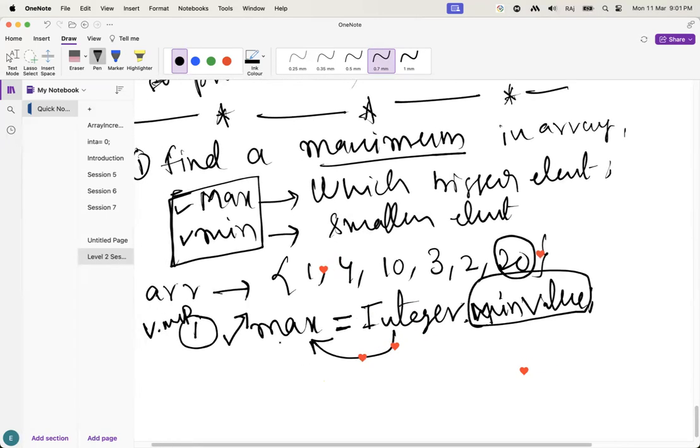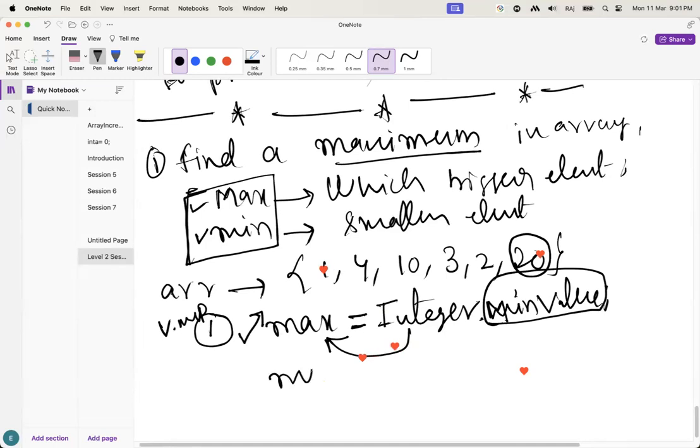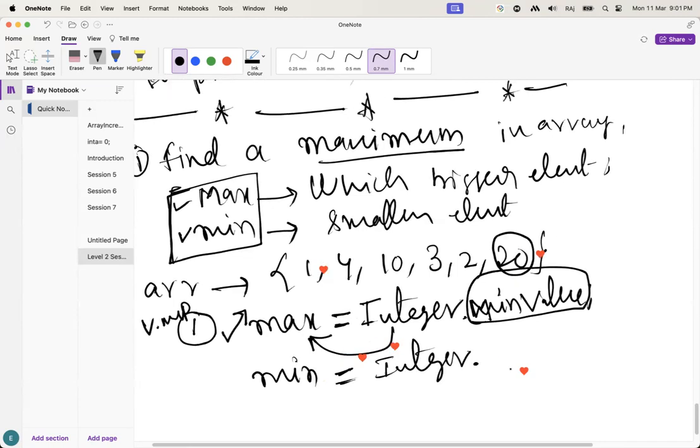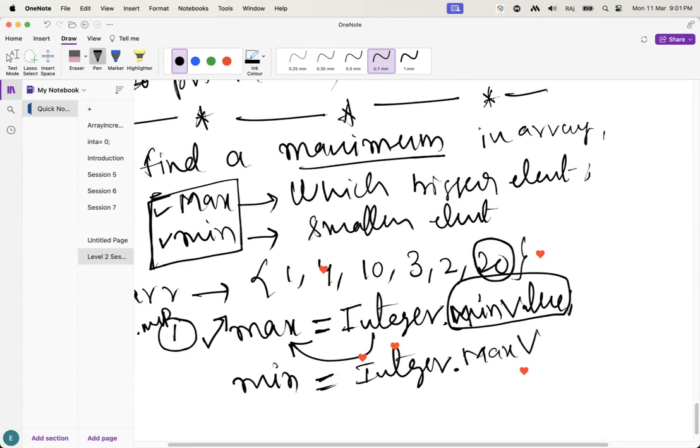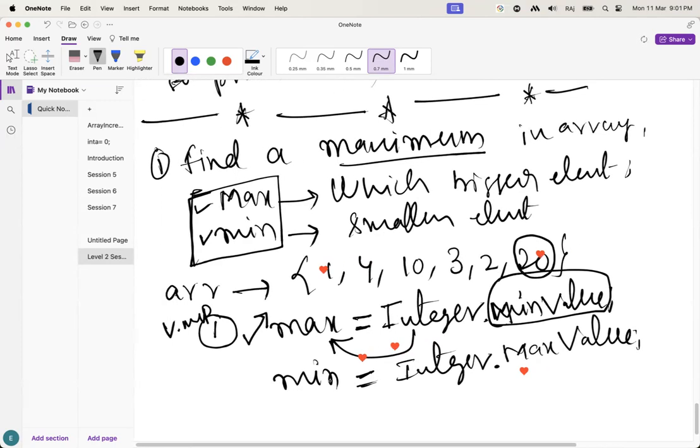Guys, this is very important. If you want to find the minimum value, initially we have to initialize with the maximum value. We are going to use this a number of times in many problems, so try to remember that. To find the maximum value, you take Integer.MIN_VALUE. To find the minimum value, you take Integer.MAX_VALUE.